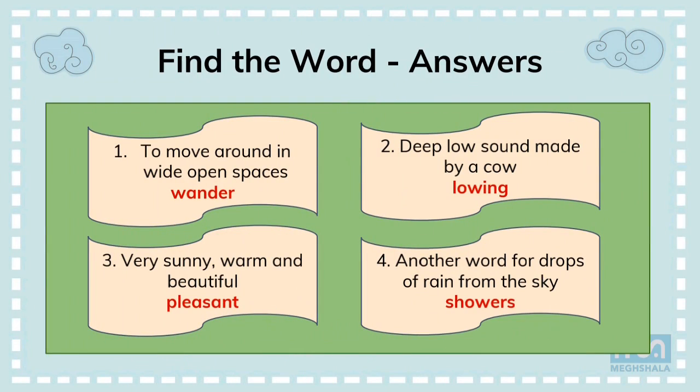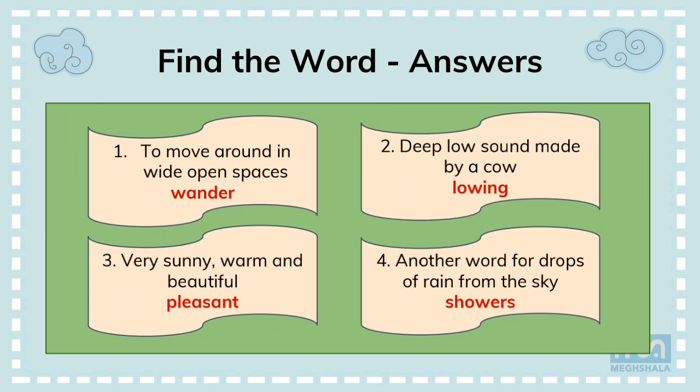And finally, here are the answers for you. The first one, to move around in wide open spaces, means wander. Second one, lowing. Lowing means deep low sound made by a cow. Pleasant means very sunny, warm and beautiful.